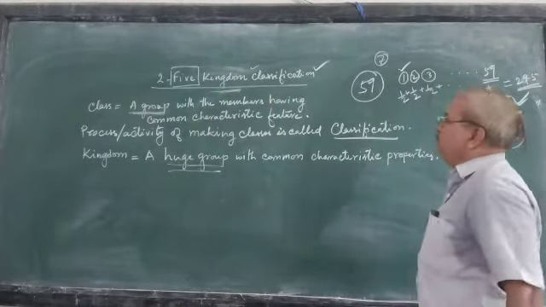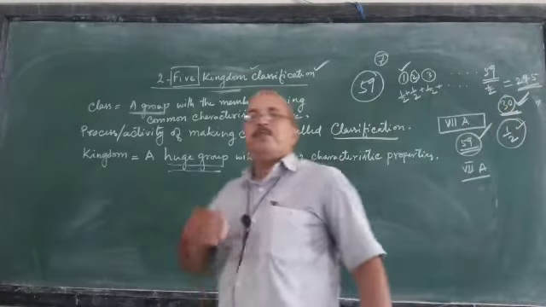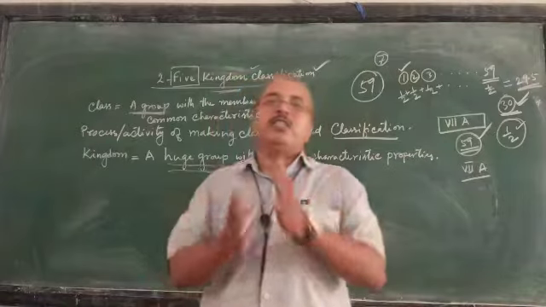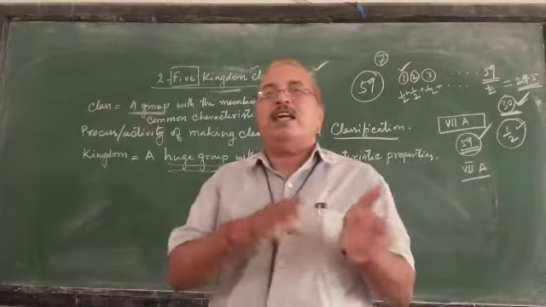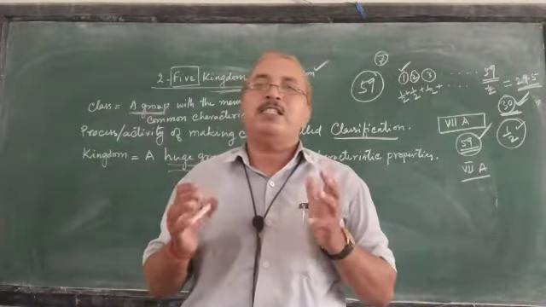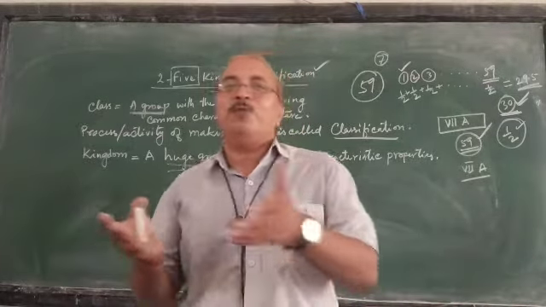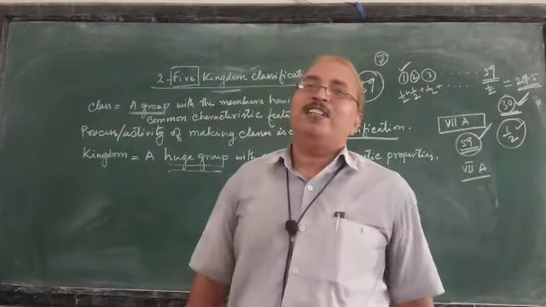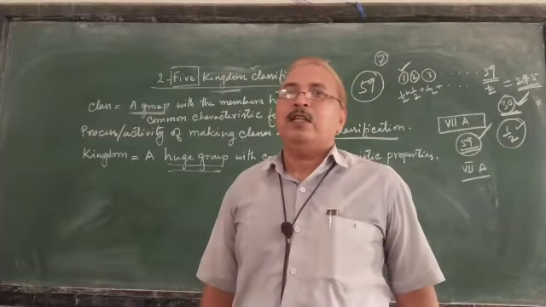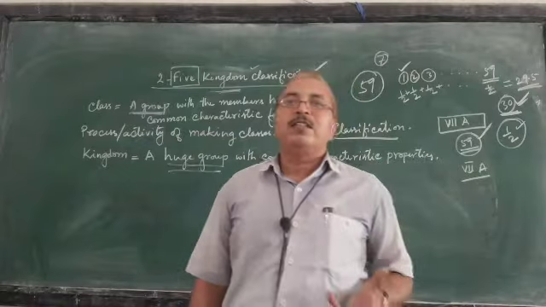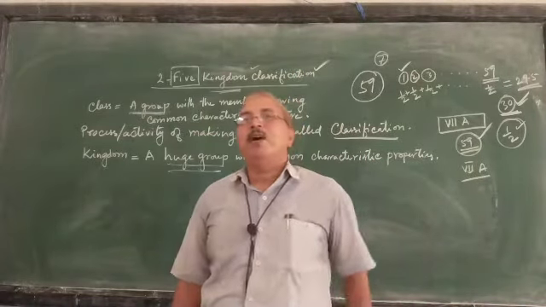In your previous classes, you have read distinguishing the plants and animals. Plants cannot move, you say, but animals can go from one place to another. Plants don't have a mouth, but animals have a mouth.